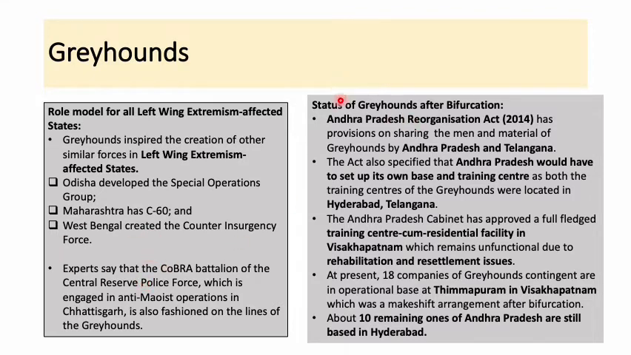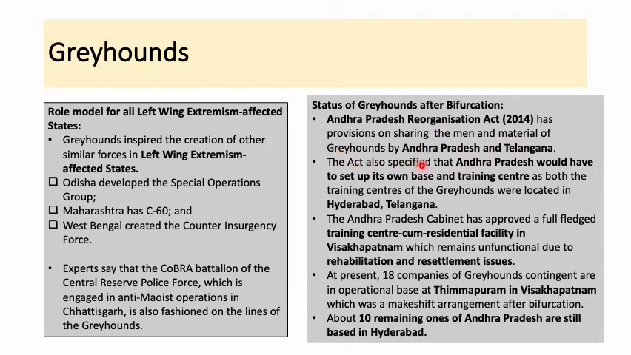Okay, so what is the status of Greyhounds after bifurcation? So you should know that before 2014 they were operating for only one state, but after the passing of the Andhra Pradesh Reorganization Act of 2014, which bifurcated the state into Andhra Pradesh and Telangana, this has made provision on sharing the men and material of the Greyhound. So the men and material of these forces will be shared by both the states, that is Andhra Pradesh and Telangana.